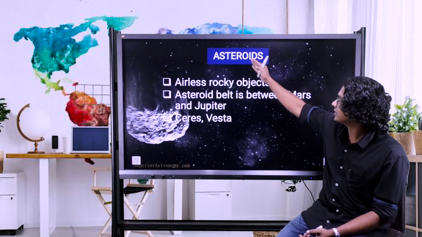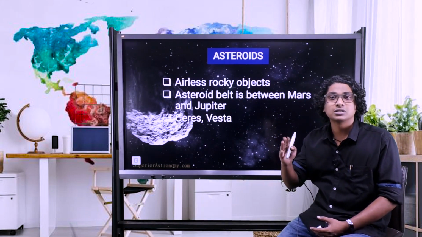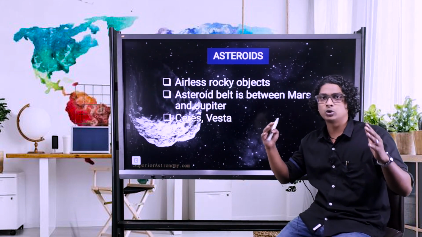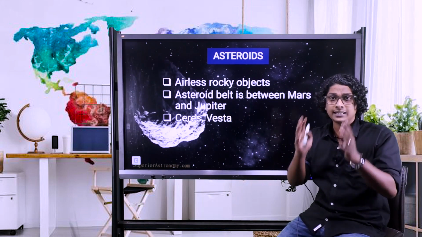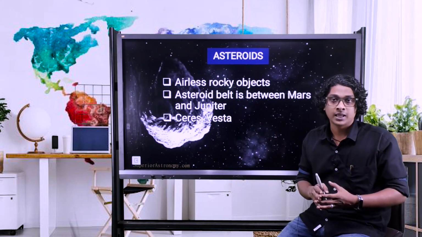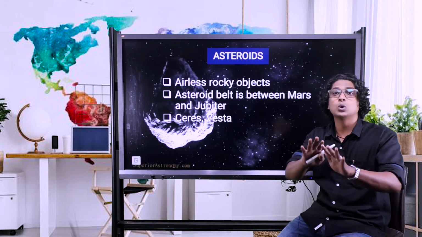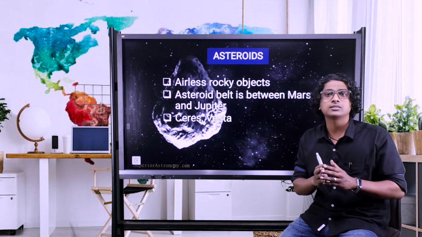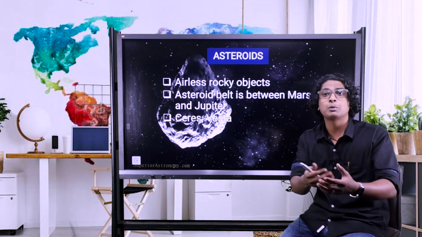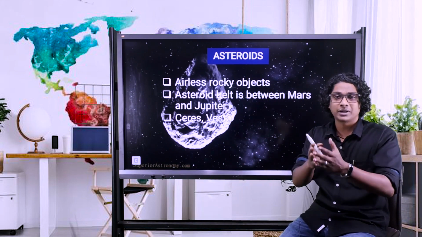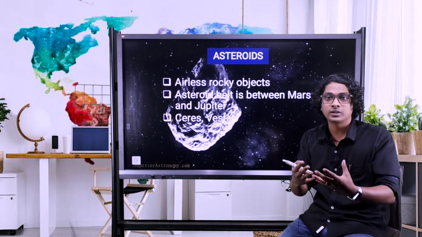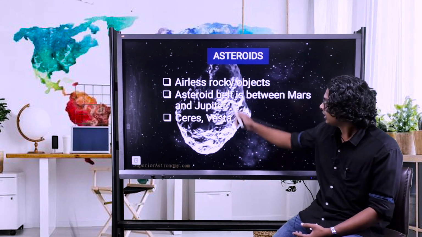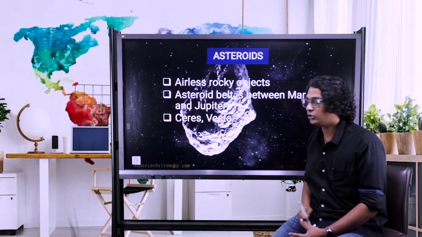First, we'll discuss asteroids. Asteroids are airless rocky objects. Much like planet Earth, where you can see rocks everywhere, the asteroids are also made up of rock. Unlike Earth, the asteroids don't have any atmosphere, so they are airless rocky objects. You can imagine asteroids as the leftover from planet formation, right? When all the planets formed, certain debris was left over, and those leftover airless rocky objects, we call asteroids. Now the asteroid belt is between Mars and Jupiter.